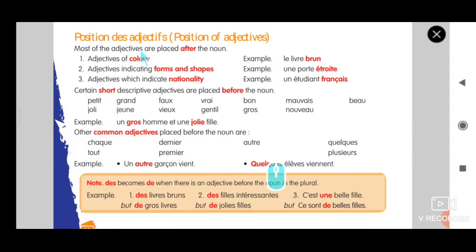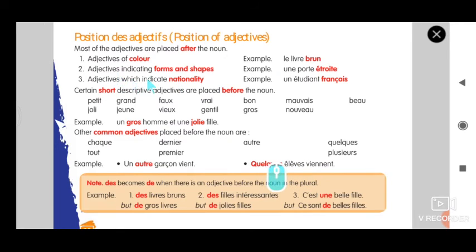It is regarding adjectives. So adjectives in English are different. They come before the noun, but here in French they come after the noun. So I'll just give a reading so that you will have an idea. Most of the adjectives are placed after the noun. Adjectives of color, le livre brun. We say the brown book in English, but here it is the book brown. The book is brown in color. Okay, so like that the adjectives will change.